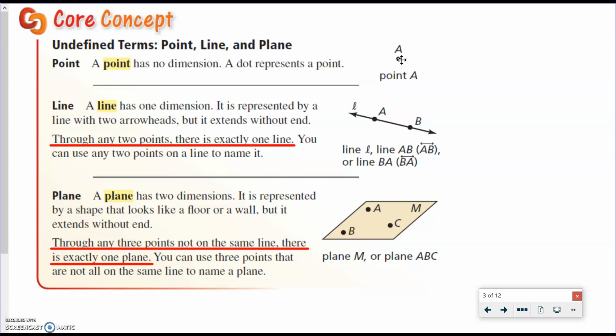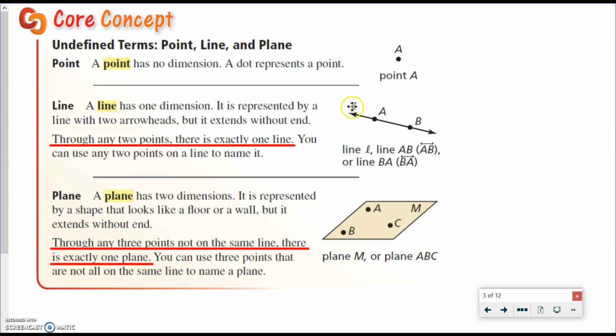A line has one dimension. It's represented by a line with two arrows or arrowheads on the end. And it extends without end. So we assume that it just keeps going off as far as it can in both directions, forever and ever. But through any 2 points, there's exactly one line. So we can always name a line with the 2 points or any 2 points that are on the line.